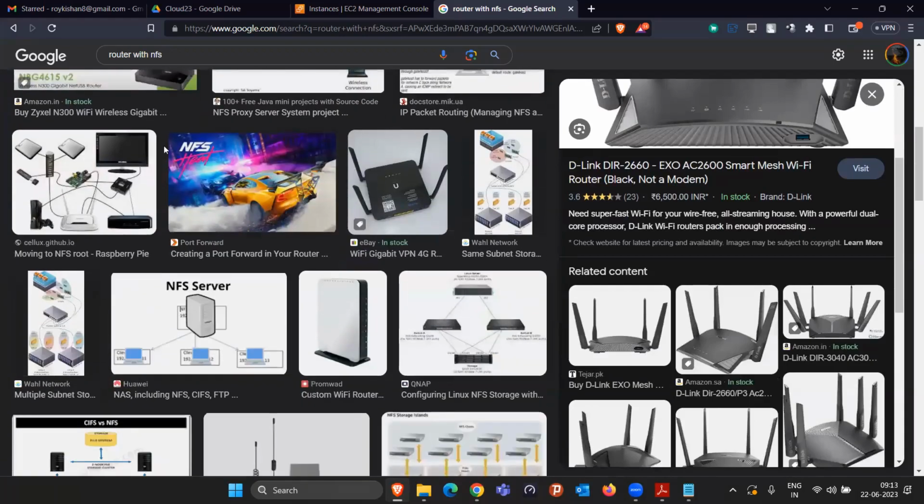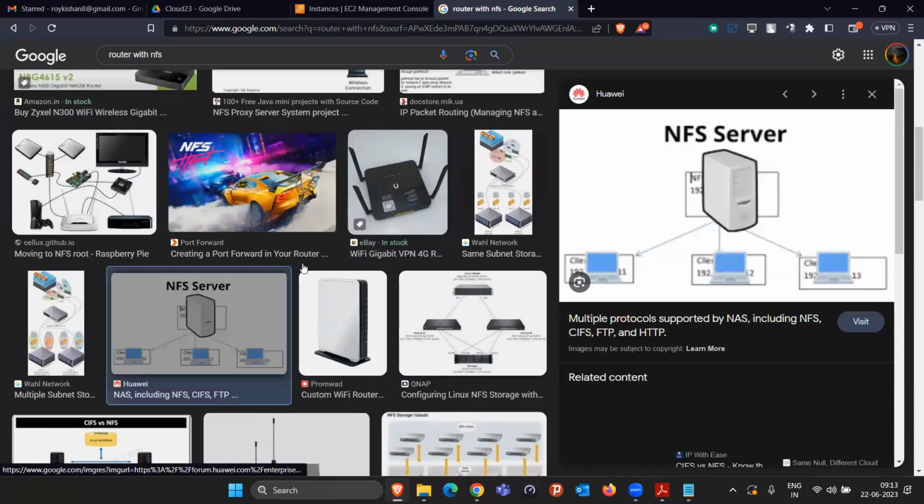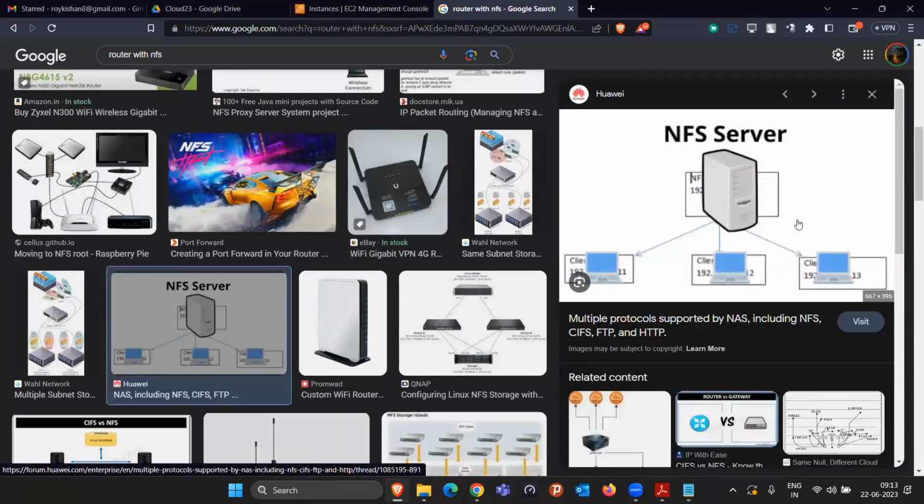It works on the NFS protocol, network file system. In colleges they use it mostly, where they want to share data with all the students in a single go. In the college hostels, buildings, or offices, everywhere they implement this type of storage. If they want to share data from one college lab to another college lab, they do it using this.